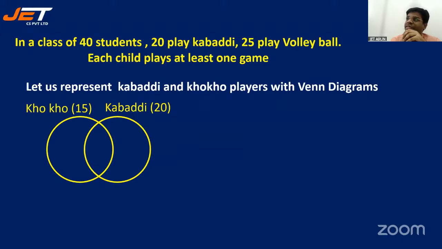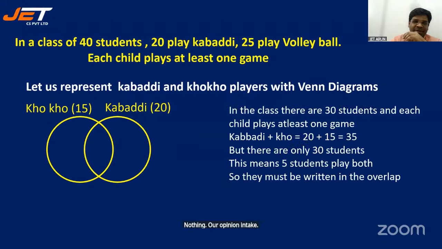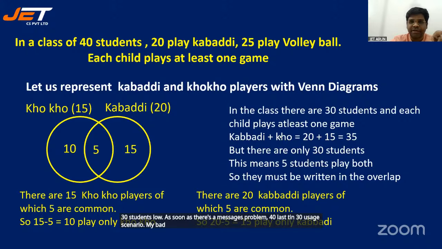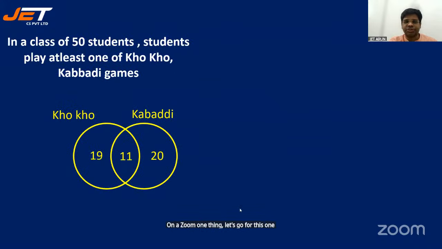Now think, what is our overlap region? So again the same logic, students. I'll write 5 in the middle because that's the overlap region. Why am I writing 5? Students, there is a mess in this problem. There they wrote 40, and below they are using 30. My bad. I'm sorry for that. Let's do one thing. Let's go for this one. Let's look at this question. There was a mess in that problem.